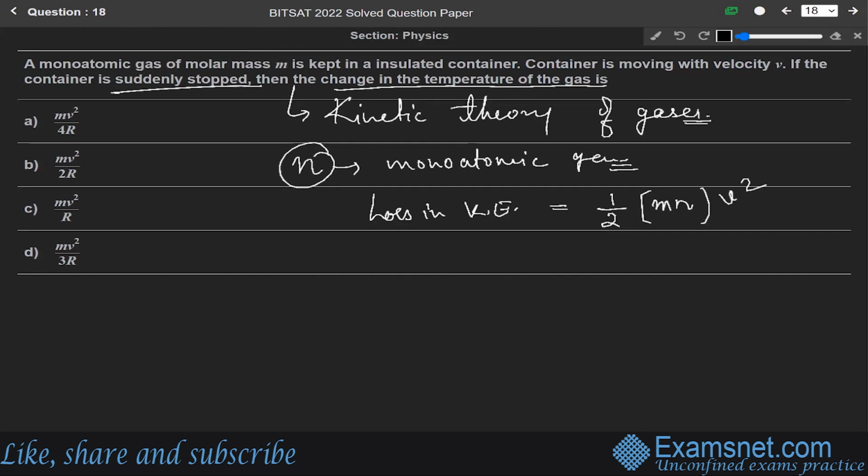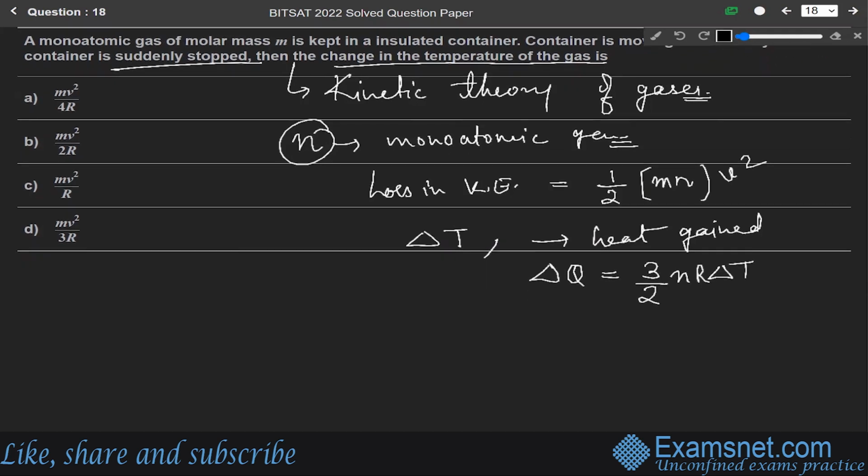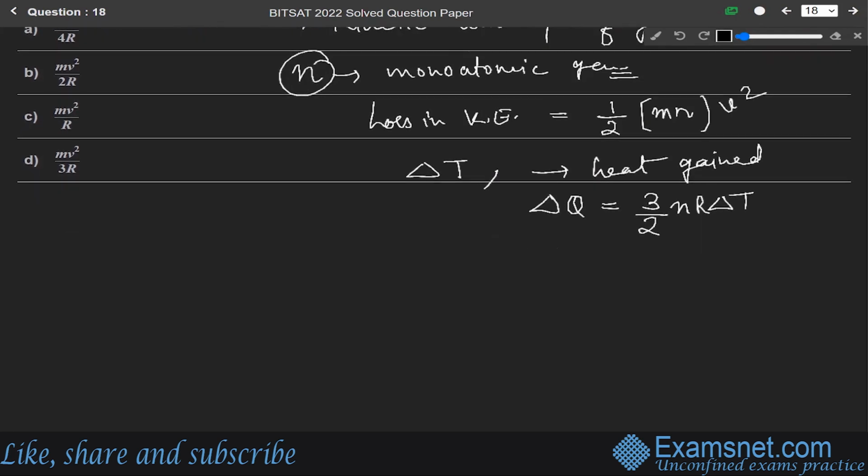Okay, so if there is a change in temperature, let us say delta T is the change in temperature, then the heat gained delta Q will be equal to, since it is a monatomic gas, 3 by 2 n R delta T. So 3 by 2 n R delta T will be equal to what?